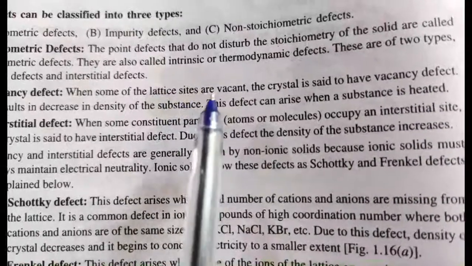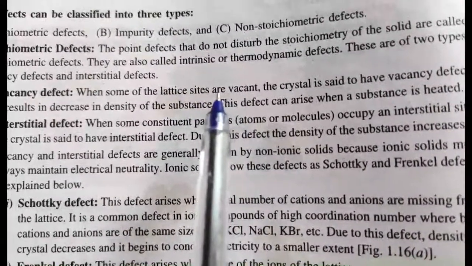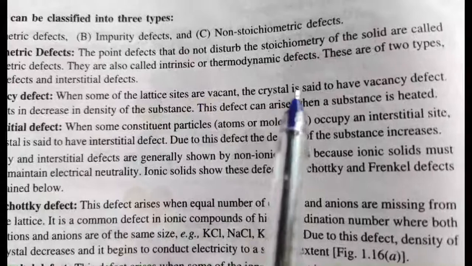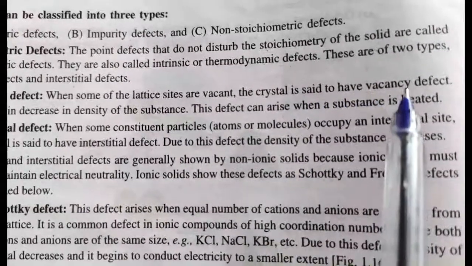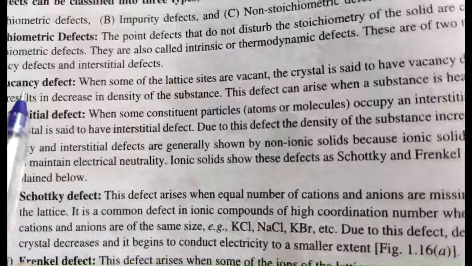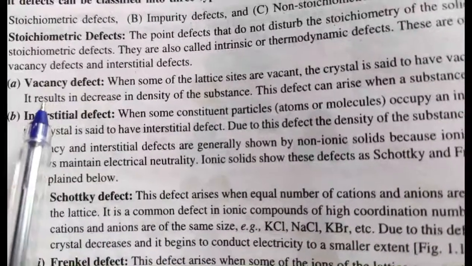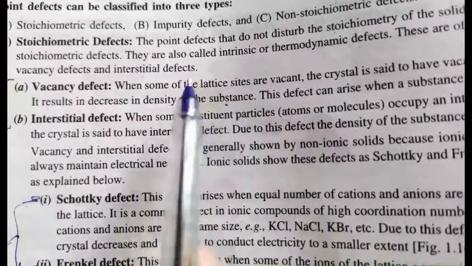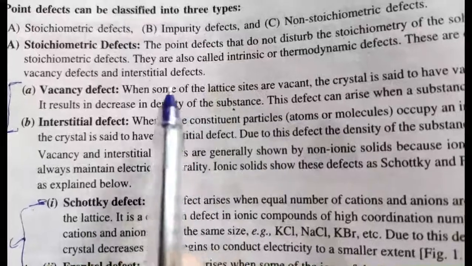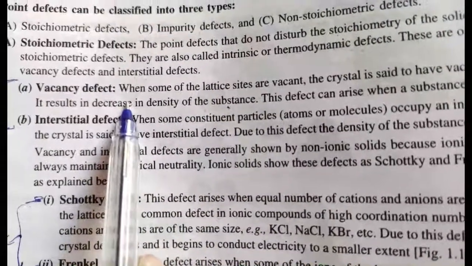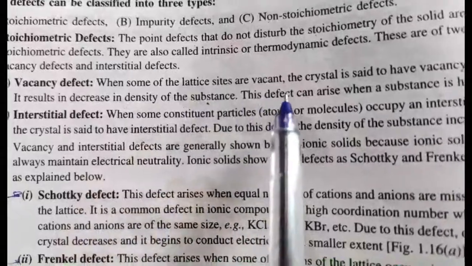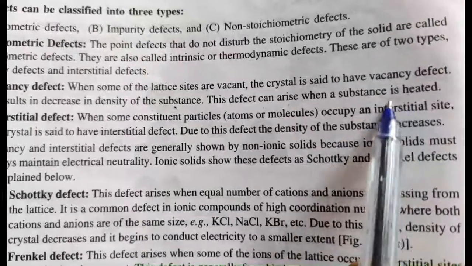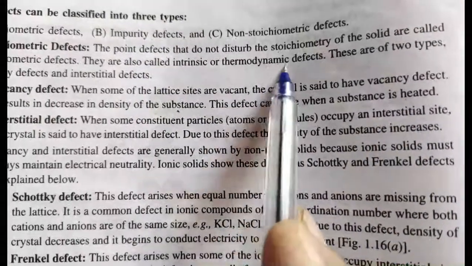Means these sites are vacant, it means some of the atoms are missing from that particular location, which leads to the creation of a vacancy. Due to this vacancy, the defect in the crystal is called vacancy defect. It results in a decrease in the density of the substance. Because some atoms are missing from their sites, the density of the crystal decreases. Remember this point, okay? This defect can arise when a substance is heated, that's why it is also called thermodynamic defect.